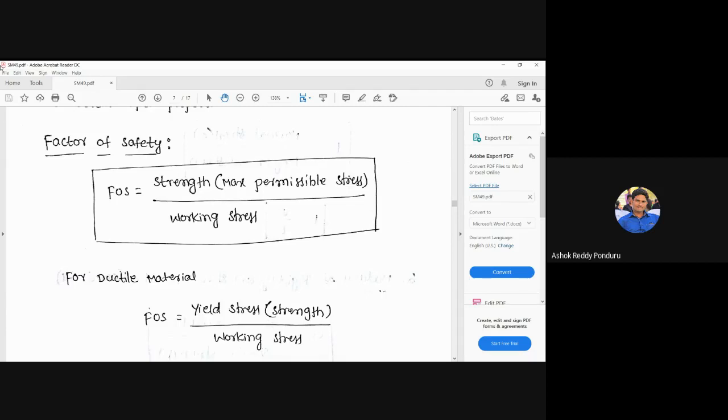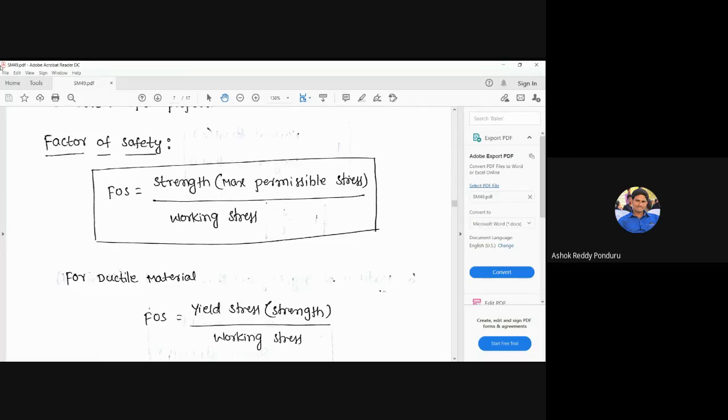Suppose maximum wind force is acting on that aeroplane. Due to that force, the stress may increase. The stress is greater than the strength of the material. Then what happens? No doubt the component fails, the member fails. Can you stop the aeroplane suddenly? No, we can't stop the aeroplane suddenly. In such a case, we consider a higher factor of safety. That's why, while designing the components used in the aeroplane, the factor of safety should be 4. Sometimes the factor of safety should be 5 also.